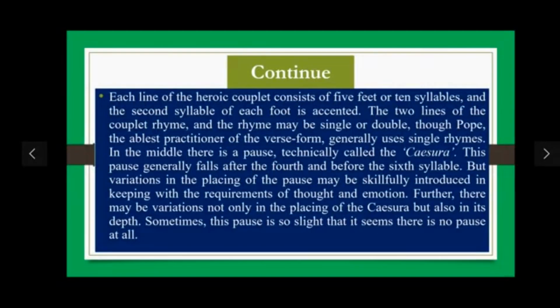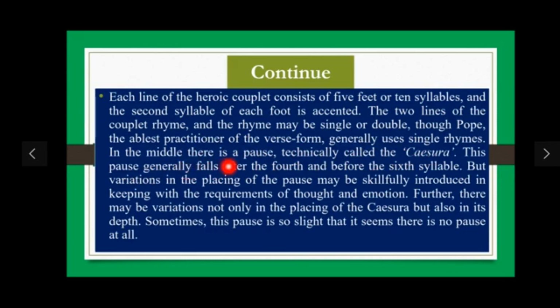Here we have the explanation of the heroic couplet. Each line of the heroic couplet consists of 5 feet or 10 syllables, and the second syllable of each foot is accented. The two lines of the couplet rhyme, and the rhyme may be single or double. Though Pope, the ablest practitioner of the verse form, generally uses single rhyme.